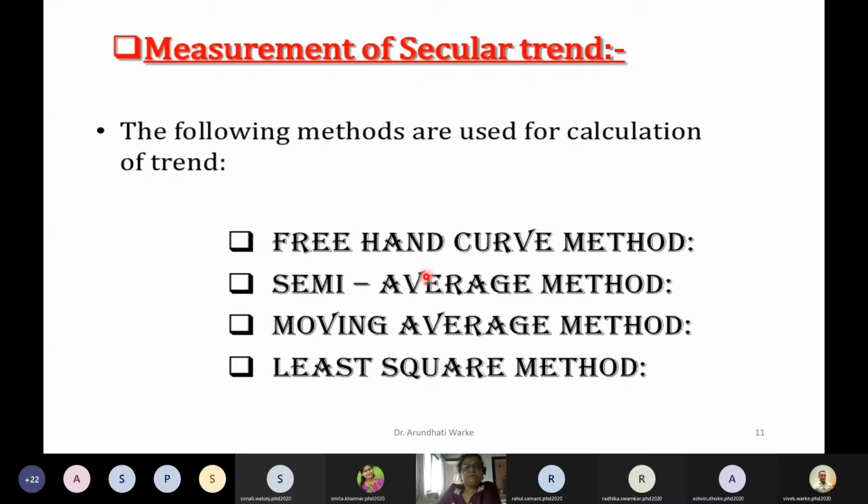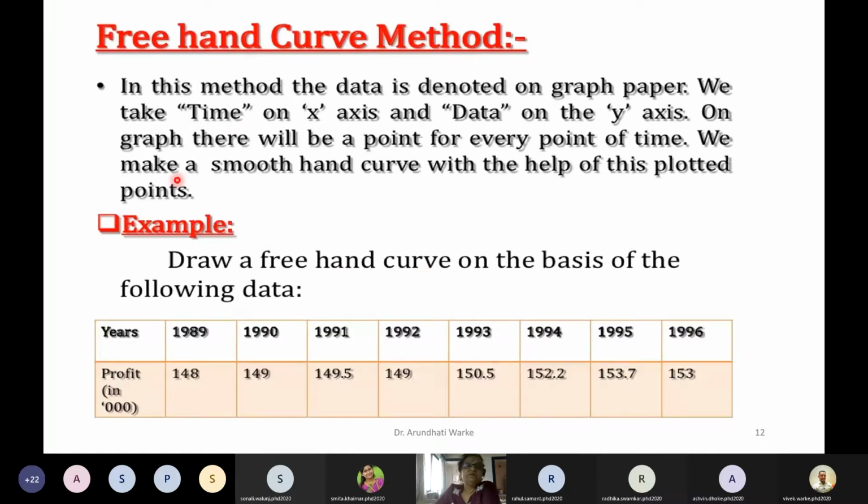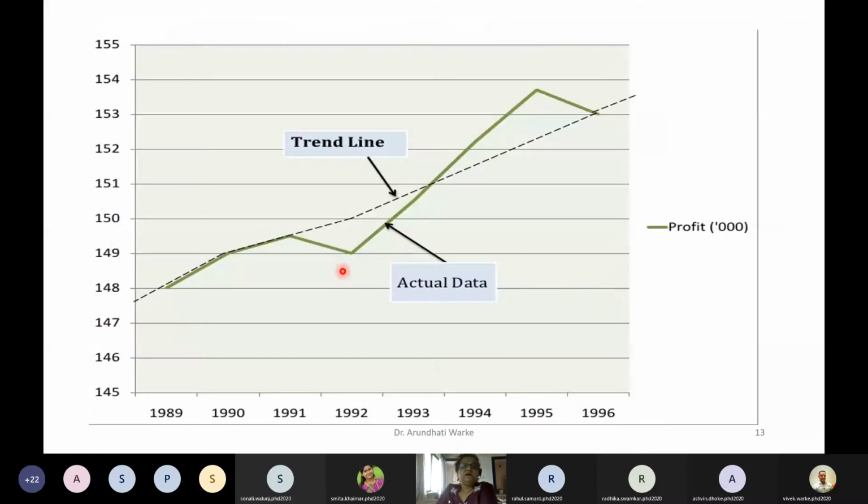We'll go one by one. The freehand curve method is nothing but just plotting years on the x-axis and, say, profit on the y-axis. Whatever graphs I have shown you before this are freehand plotted with the help of the freehand curve method. Just consider data and plot it on a graph paper. That will give you a freehand curve, and with the help of that trend value, you can forecast the value in a particular year. So this is one example, and this is a curve.